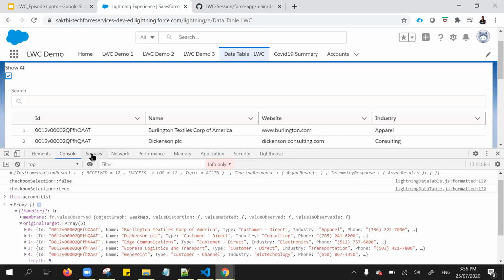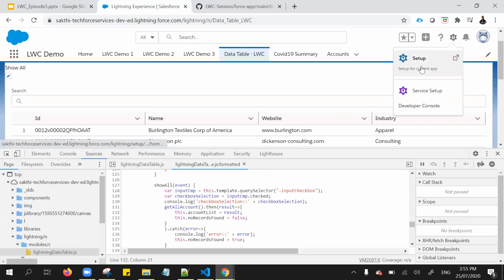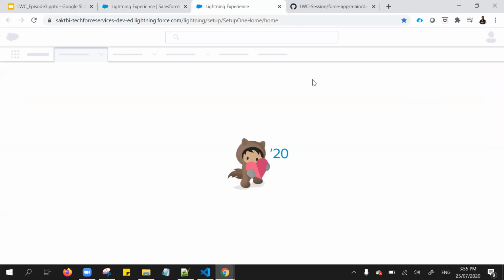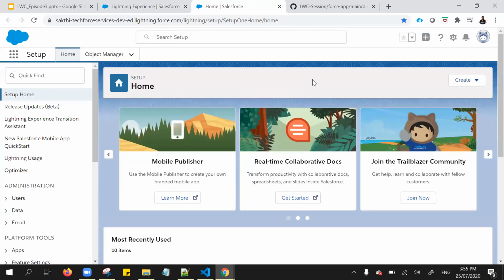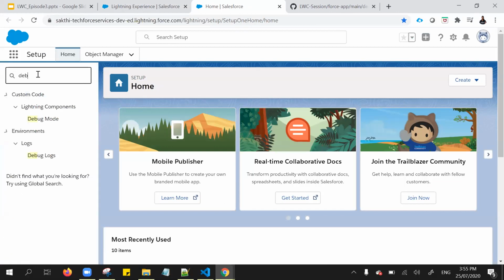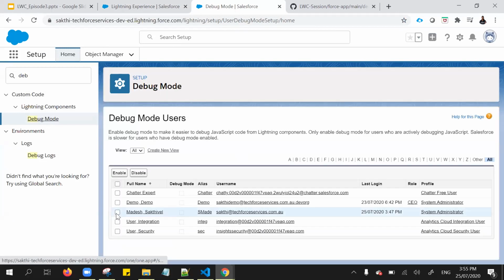We can get all the results, right? The same way, let me try to enable the debug mode from the user perspective. Then we can easily get all the results. So go to the debug mode and enable the debug for the particular user.